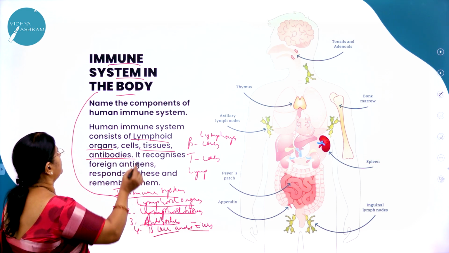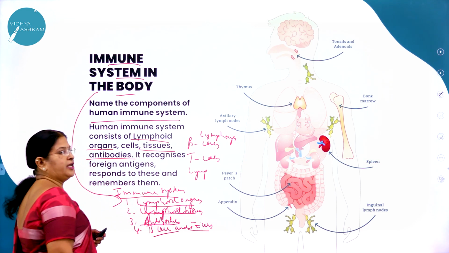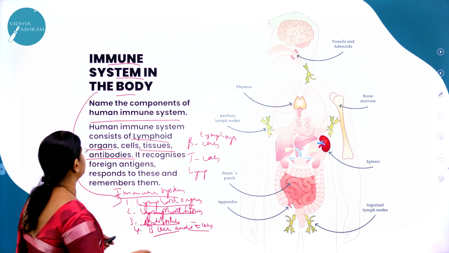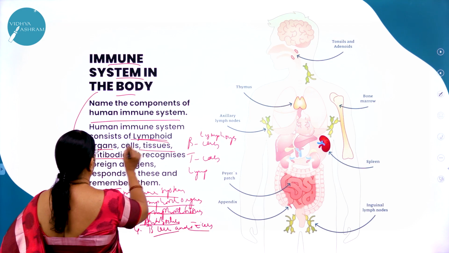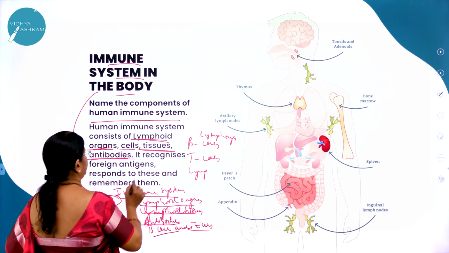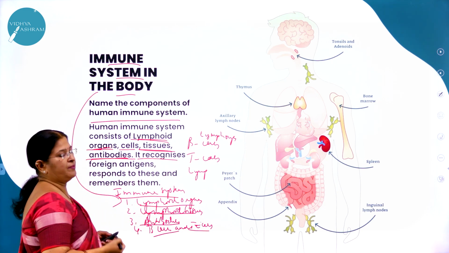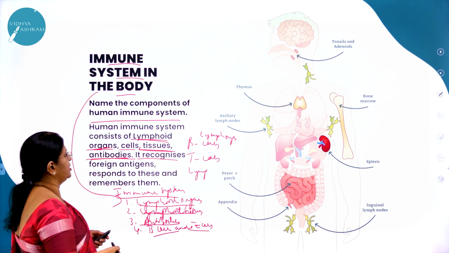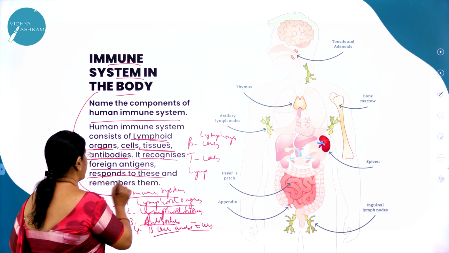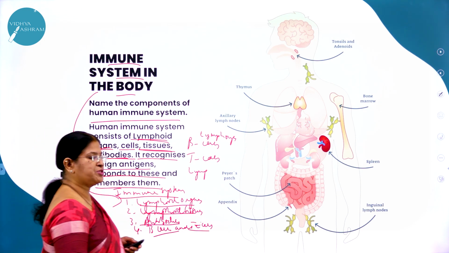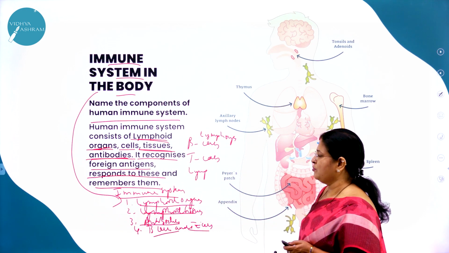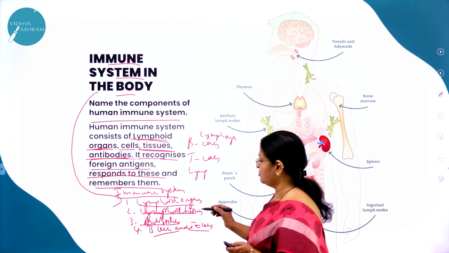What are the components of the human immune system? Name the components of the human immune system. The human immune system consists of what? Lymphoid organs, lymphoid cells, lymphoid tissues, antibodies. What is the working principle of this immune system? It recognizes foreign antigens, responds to them and remembers them. So it helps to fight against the disease-causing organisms that enter our body. So the immune system consists of what?